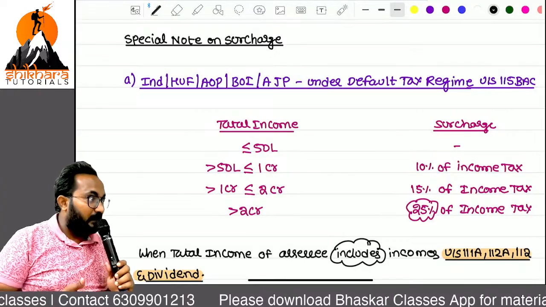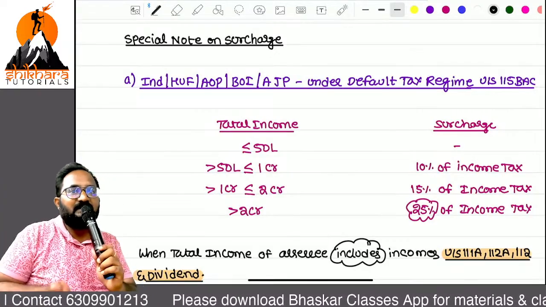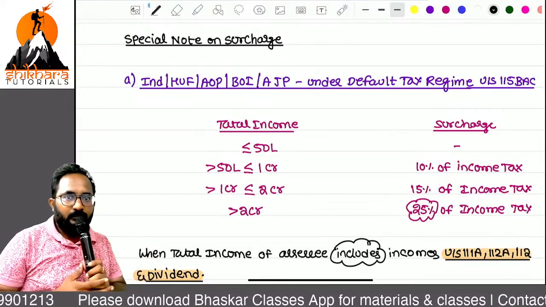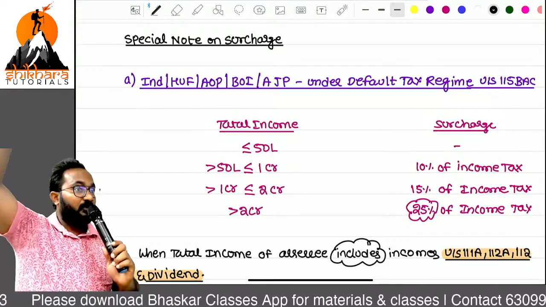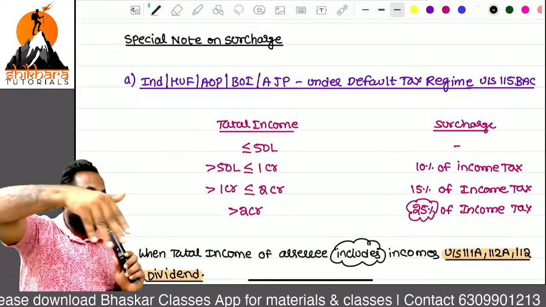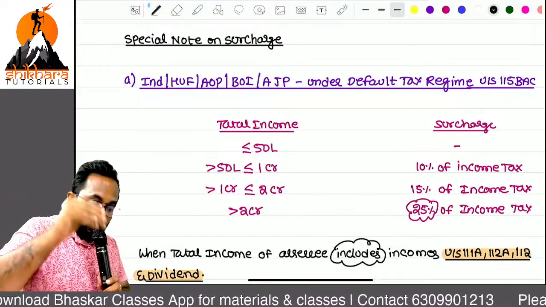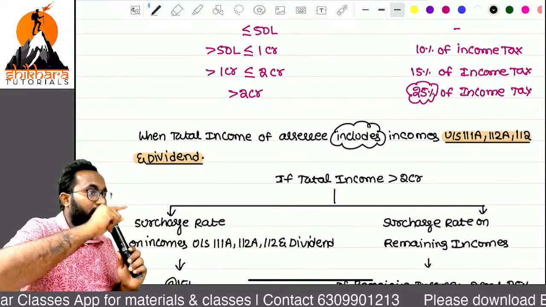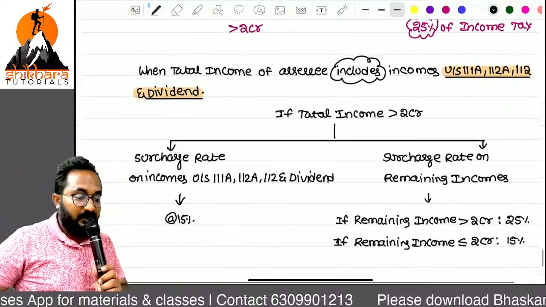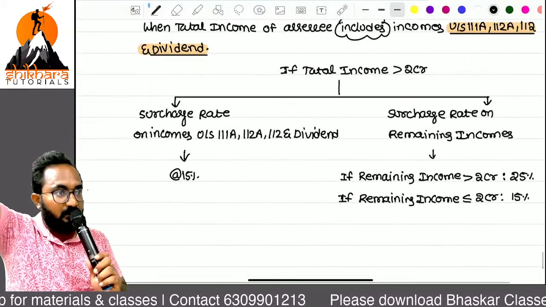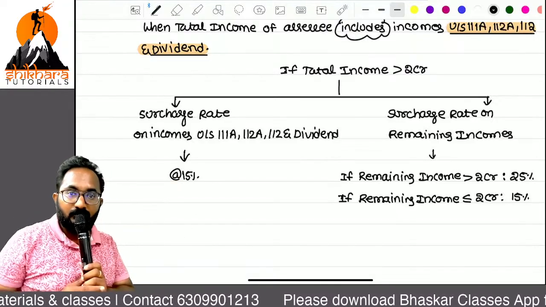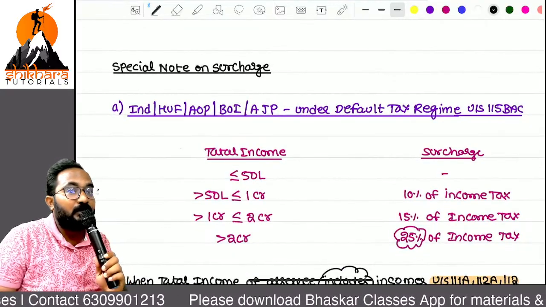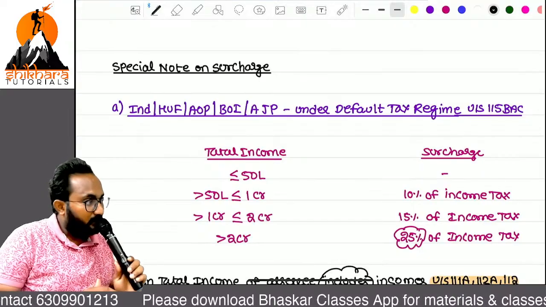Many students are asking why you are not saying these points for the company. The company surcharge rate itself is 7 or 12, and 2 or 5, so there is no need to apply this special note point, because more than 15% surcharge we can levy only on these assessees. If the total income includes special tax rate taxable income, on those incomes the maximum we can levy is 15%. For the remaining income, if that is more than 2 crores, 25%; less than or equal to 2 crores, 15%. You are saying this under the default tax regime, so what about if they are following the normal regime? That also we can write.